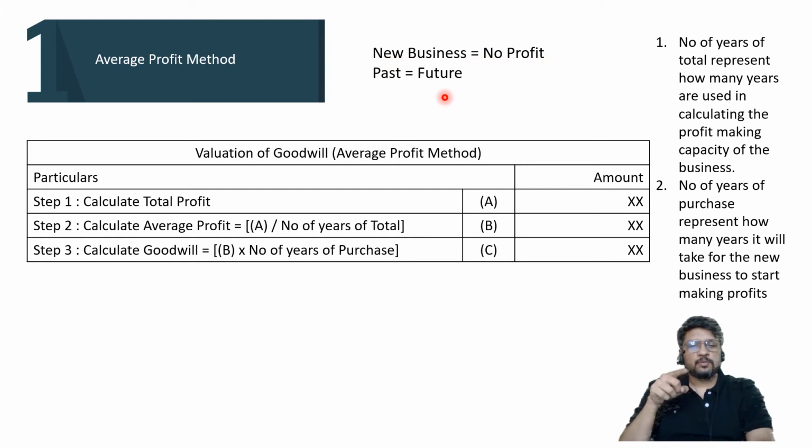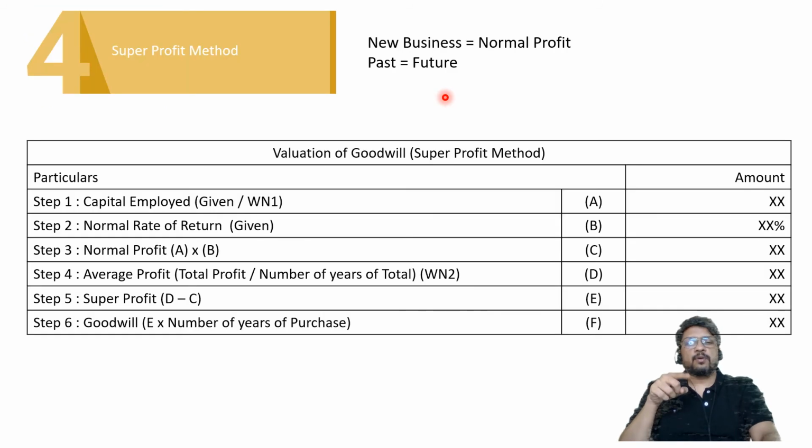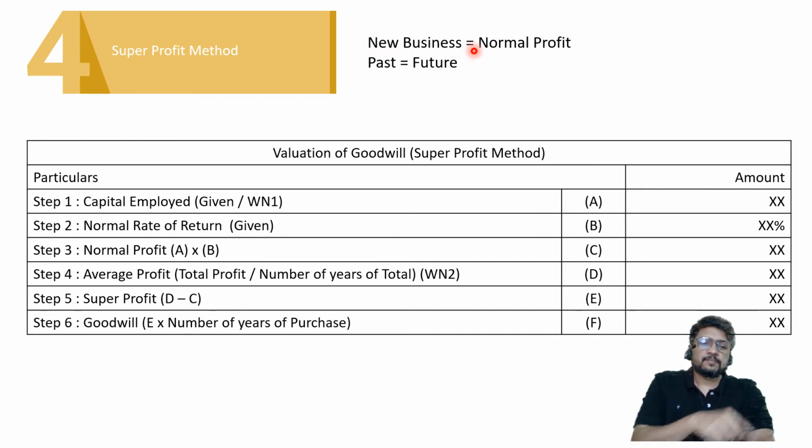And then the second assumption was past is equal to future. When you are going for the super profit method, the second assumption is the same, past is equal to future. But the first assumption is changed. Now we are saying new business is equal to normal profit, not no profit. New business is equal to normal profit.